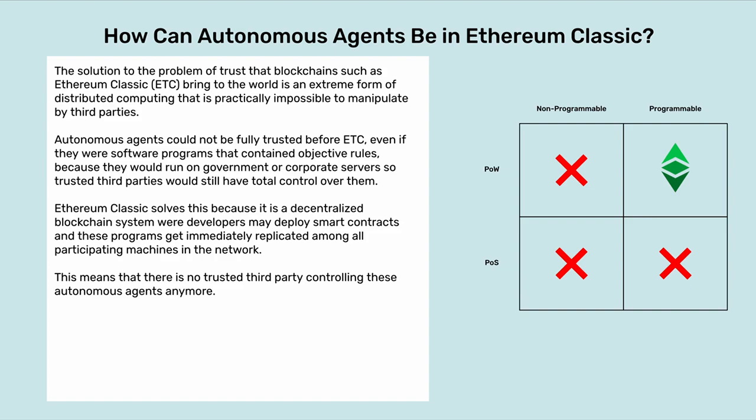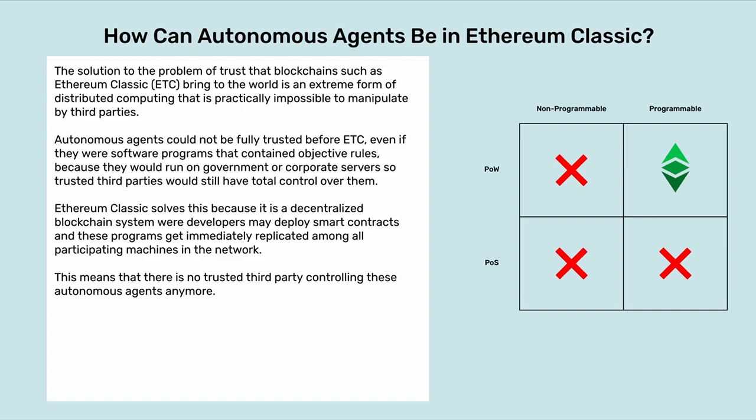The solution to the problem of trust that blockchains such as Ethereum Classic, ETC, bring to the world is an extreme form of distributed computing that is practically impossible to manipulate by third parties. Autonomous agents could not be fully trusted before ETC, even if they were software programs that contained objective rules, because they would run on government or corporate servers, so trusted third parties would still have total control over them.